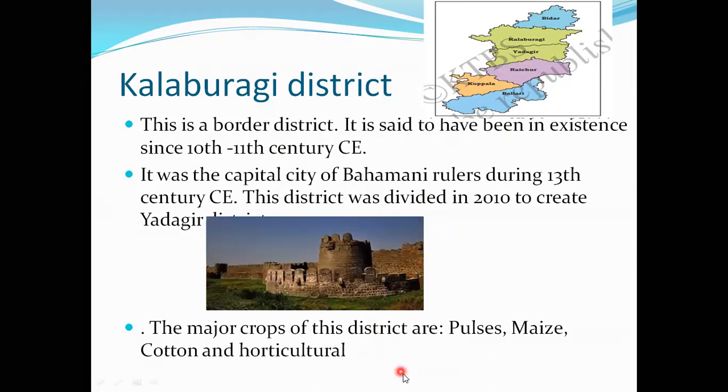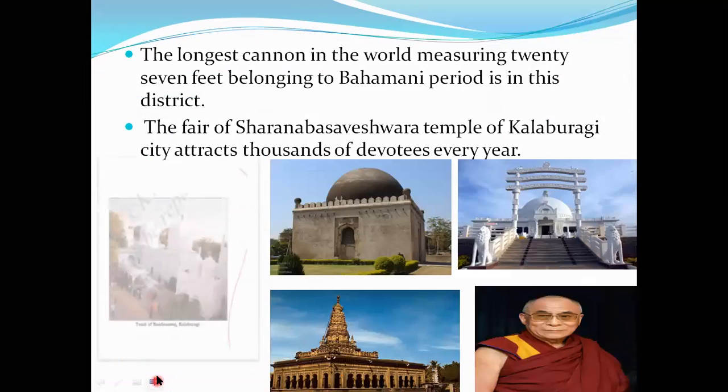Next, the major crops. What are the major crops grown here? They are pulses, maize, cotton, and horticulture. The longest canal in the world, measuring 27 feet, belongs to the Bahmani period in this district.